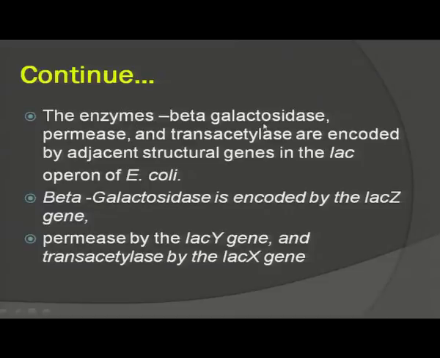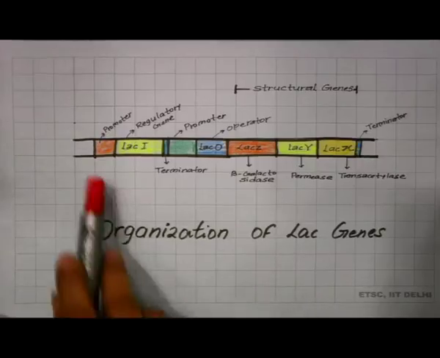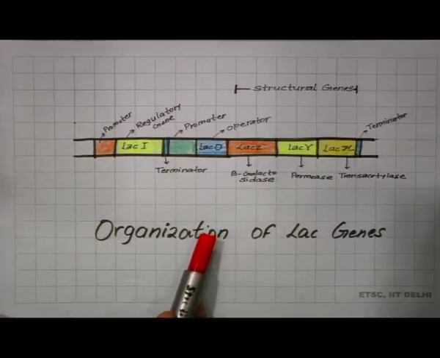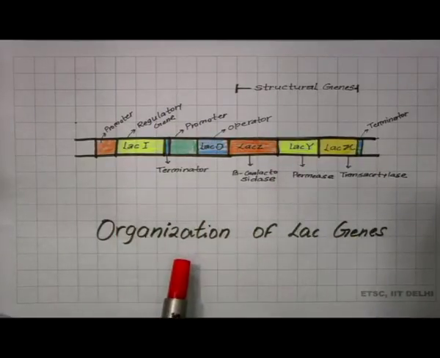The enzymes beta galactosidase, permease and transacetylase are encoded by adjacent structural genes in the Lac Operon of E. coli. If we learn about the Lac Operon, we should know about the organization of the lactose genes, how the genes associated with lactose metabolism are organized in the DNA in bacteria. You can see in the diagram the organization of the Lac genes.